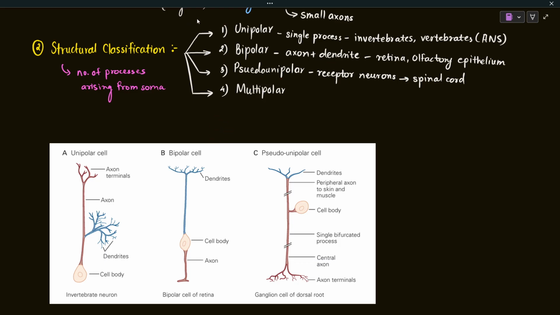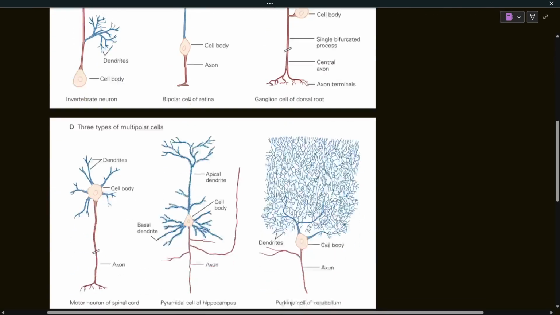Then the last type is known as multipolar. Multipolar means it has multiple processes arising from the cell body, and this is the most predominant type of neuron found in our body. In the last lecture, when we learnt about the structure of the neuron, that neuron was actually a multipolar neuron. The multipolar neuron has an axon and multiple dendrites. Let me show you the structure of the multipolar neuron.